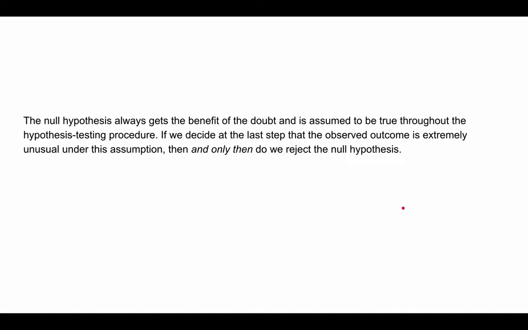Okay, so the null hypothesis always gets the benefit of the doubt when you're doing a hypothesis test. You're going to be very skeptical. You're going to give the null hypothesis the benefit of the doubt. It's assumed to be true throughout the hypothesis testing procedure that we learned in 8.2. If we decide, based on what we do at the last step of our hypothesis test that we have yet to learn, that the observed outcome is extremely unusual under this assumption, then and only then will we reject the null hypothesis. We'll see more of this later.